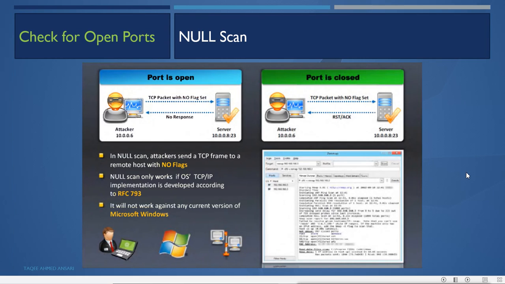Now how do we do all these different stealth attacks? We'll do it with Nmap, and you can see in this image the graphical version of Nmap. We can use this, or we can use the command line version. I will show you the command line version.